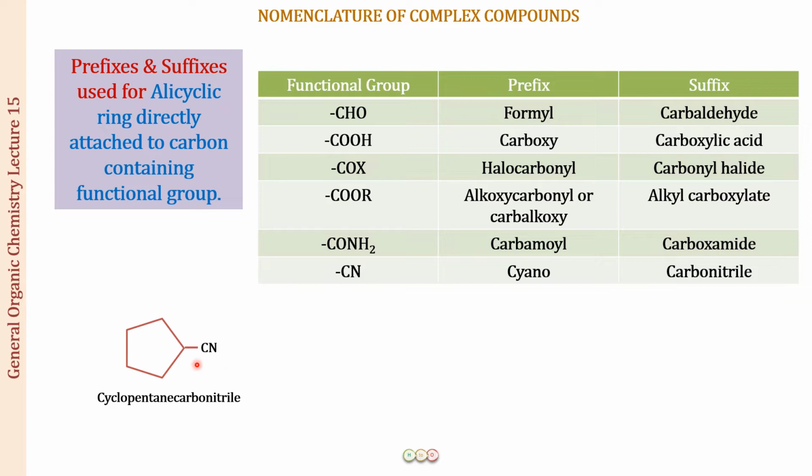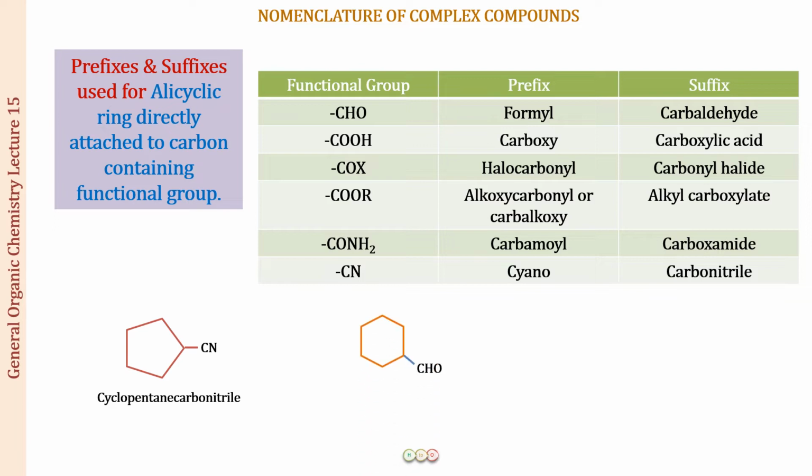So you will be using the suffix carbonitrile so that you can tell that we have a ring which is a 5-membered ring, and along with that we have a CN group and there is a carbon in the CN group, right? So the carbons are very important in organic chemistry. I hope now you're getting the thing.